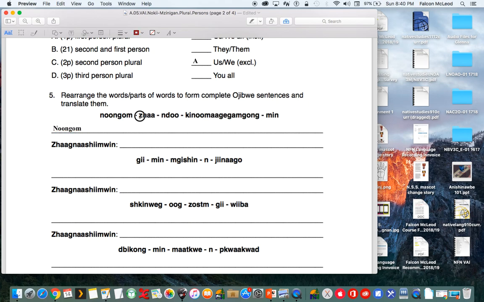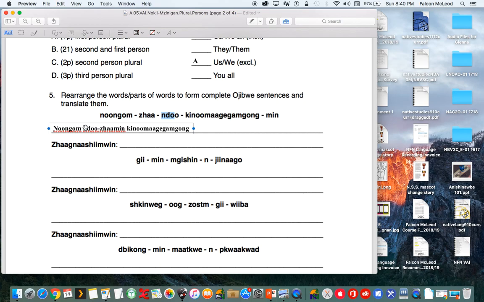So that's ja from our lessons. But we know from our current lessons that ndo is a prefix and min is a suffix. So we're going to have ndo in front of our word ja. So ndo, ja, min. And then our word knomagegamgung is left. Alright, so nongum, ndojamin, knomagegamgung.